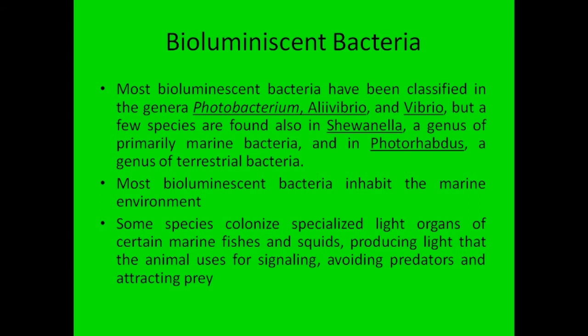Even some marine organisms are capable of producing this bioluminescence because of bacterial colonization. Some of these species get colonized in the organs of some fish and squid. Because of their colonization, light will be produced, and this light will be used by the animals for signaling, avoiding predators, and also attacking prey.